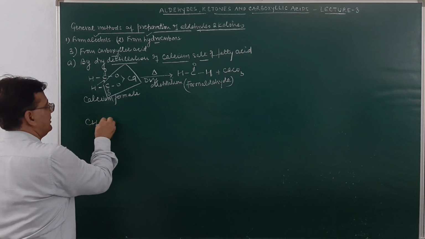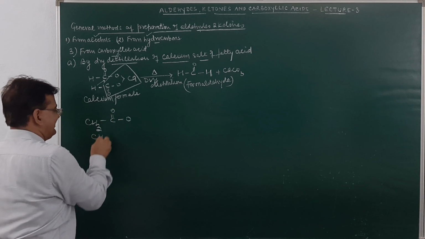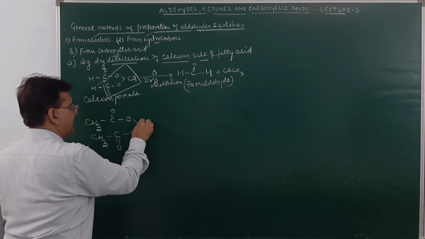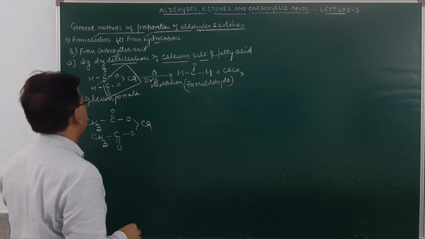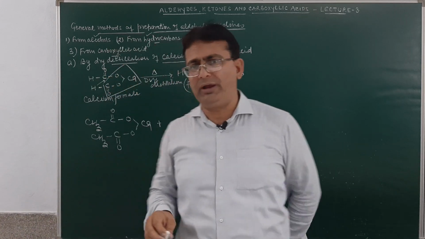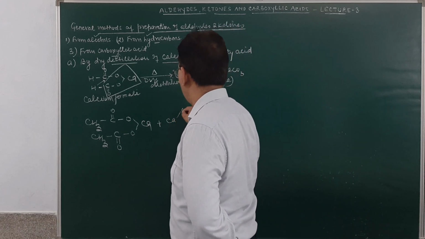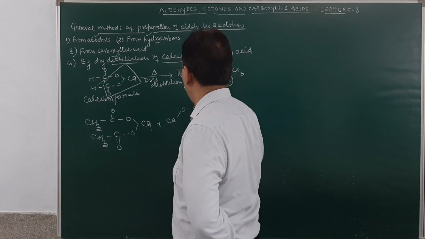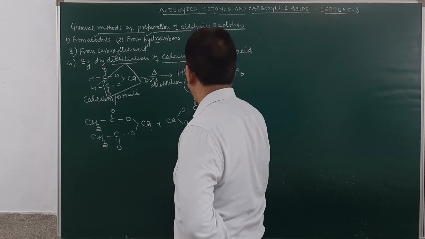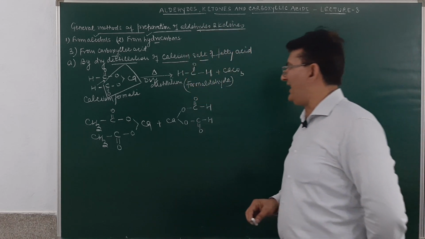this is CH3, C double bond O, then O, this is calcium acetate. If you take a mixture of calcium acetate and calcium formate, on dry distillation, this will be calcium, oxygen, C double bond O, then again O, C double bond O, H and H. This is the mixture of calcium formate and calcium acetate.